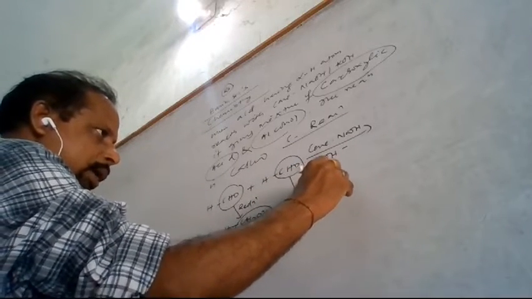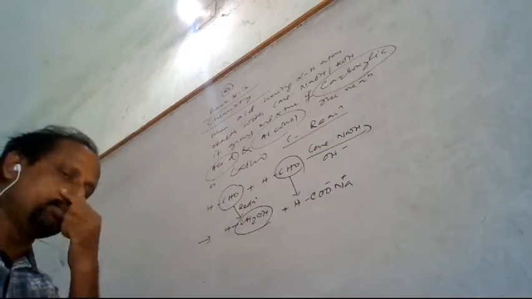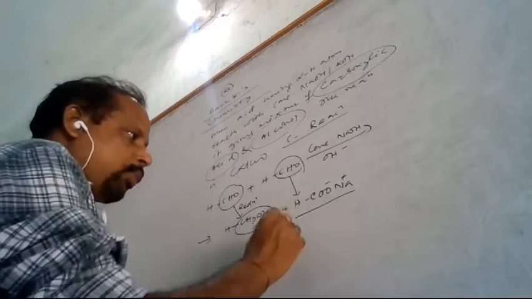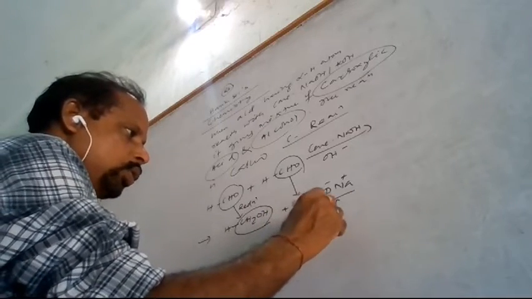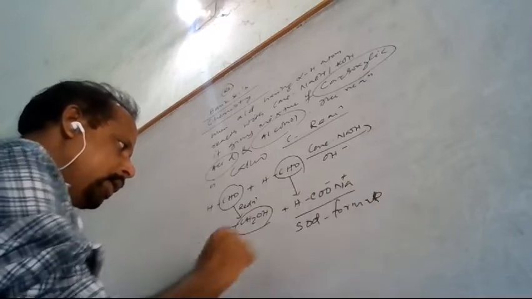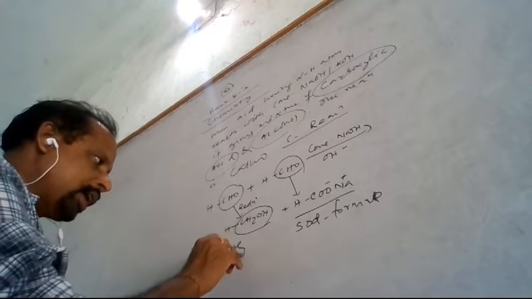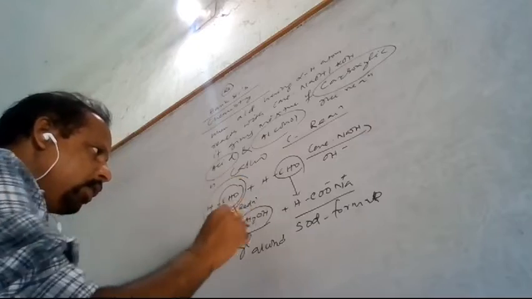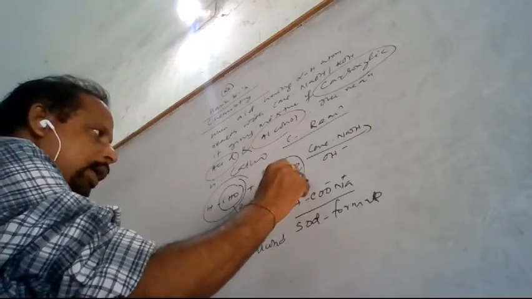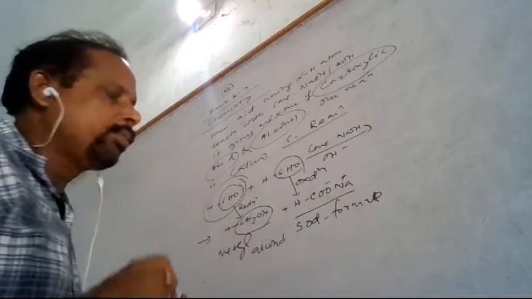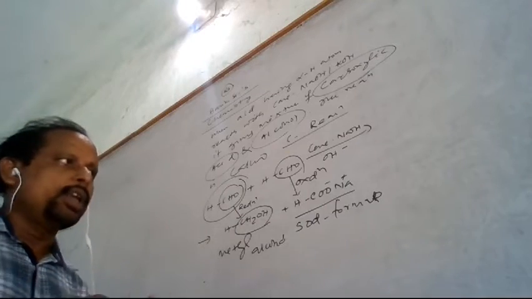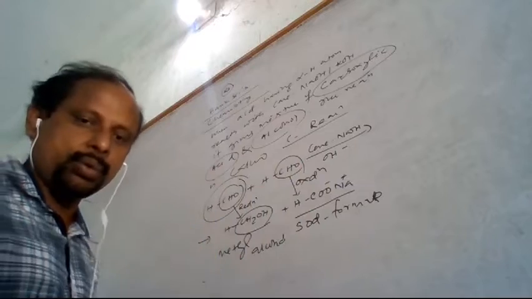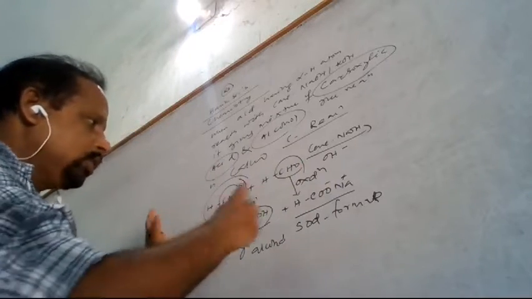If sodium hydroxide is used, then it will be Na plus. If KOH is used, then K plus. That is the sodium formate. So it is converted to sodium formate, and this is the methyl alcohol. Now you see, the formaldehyde is reduced to methyl alcohol and it is oxidized to sodium formate. If only OH minus is written, then you have to write CO minus. So this way, this is the reaction.